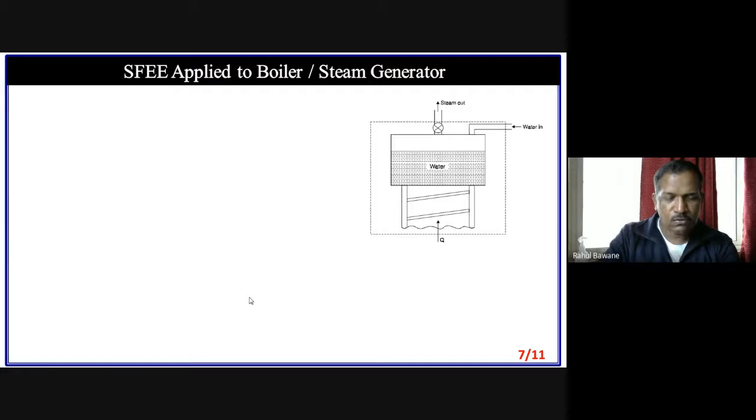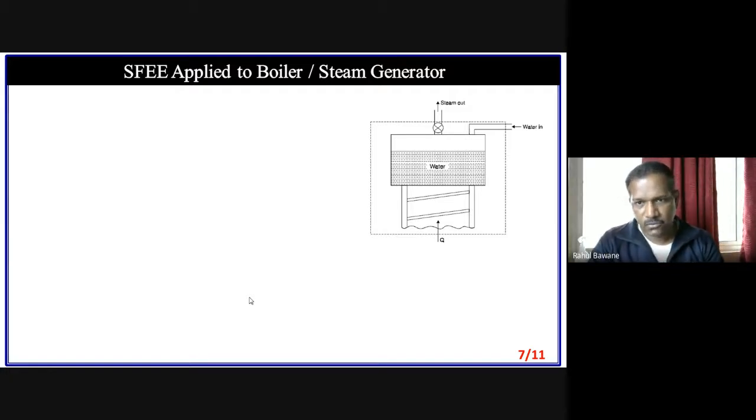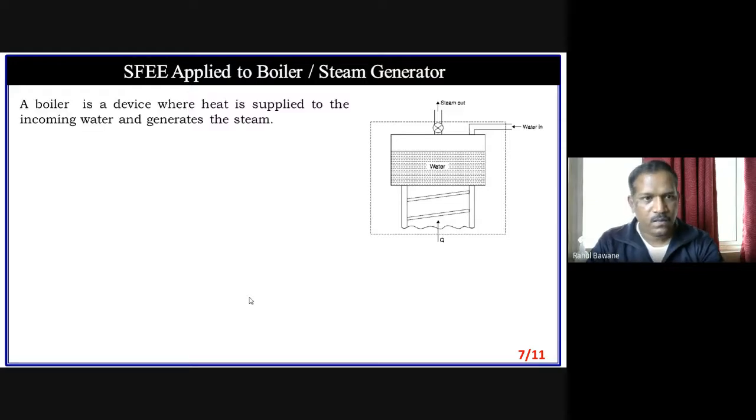So now we are going to apply our steady flow energy equation, or we can say applying the first law of thermodynamics, to this flow process, the boiler.